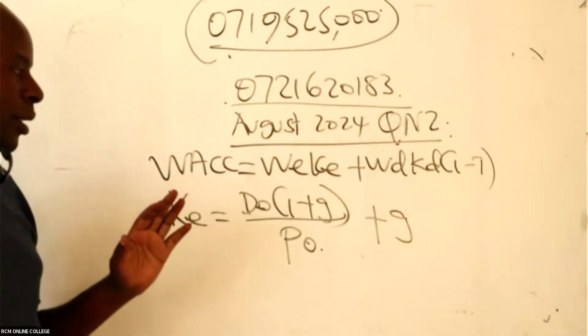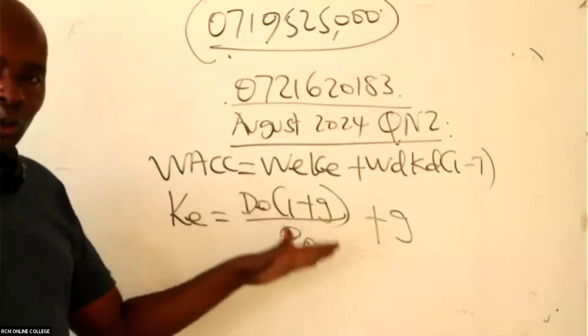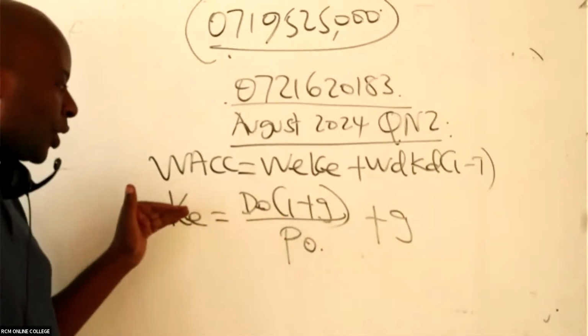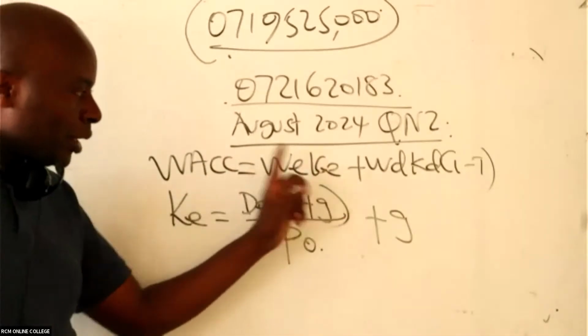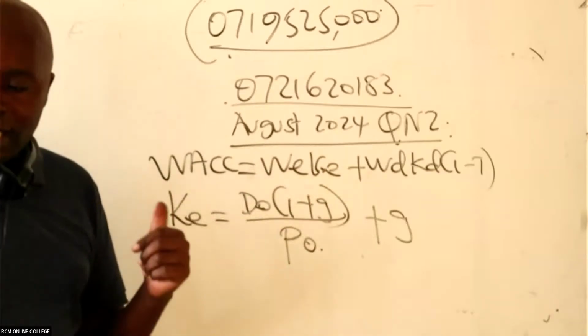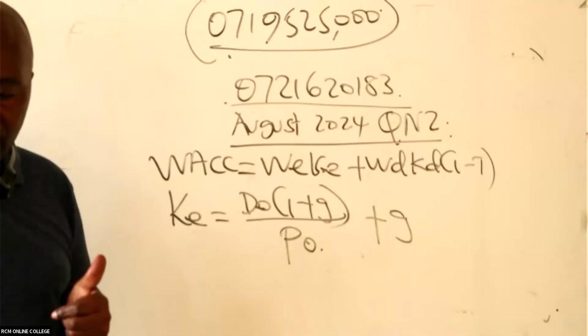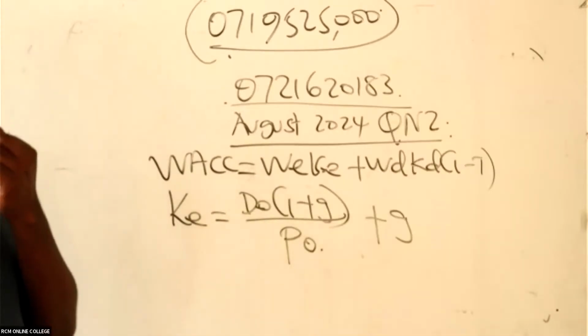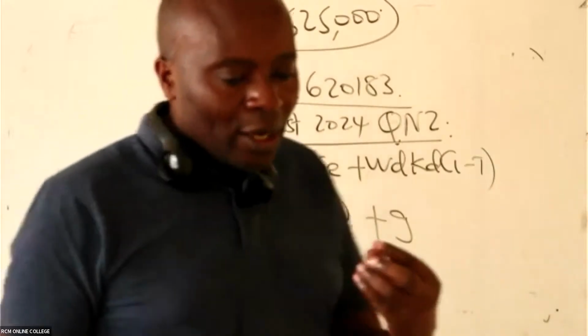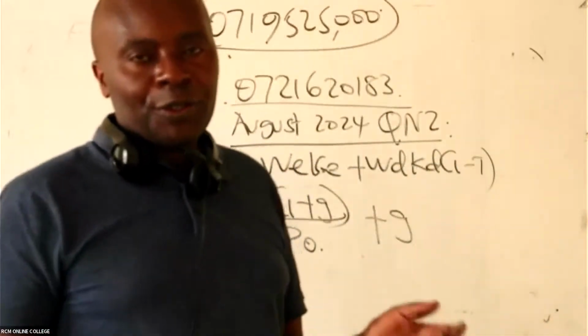Growth. So don't forget, now here we have two growth rates. And we are starting with cost of equity. To be able to tackle this, we need this cost of what here? Cost of equity.